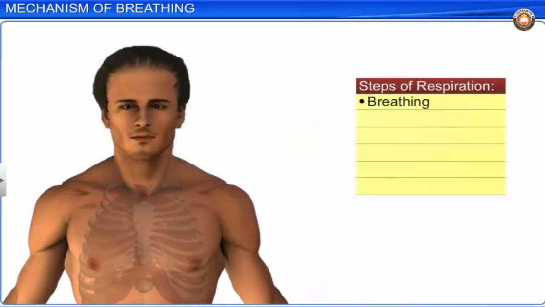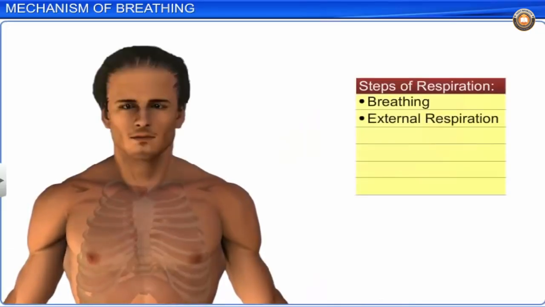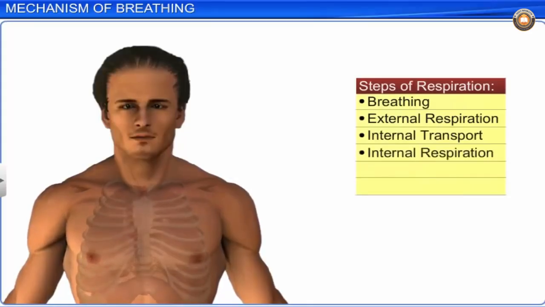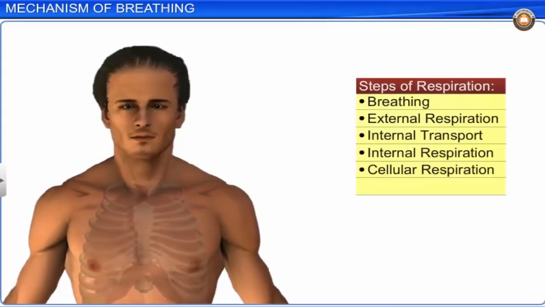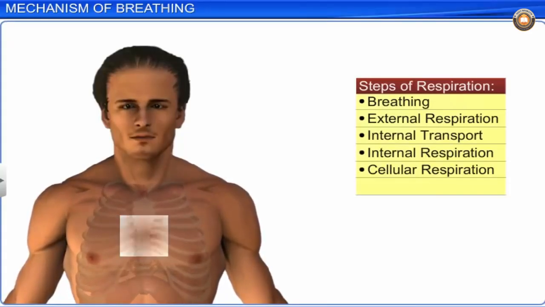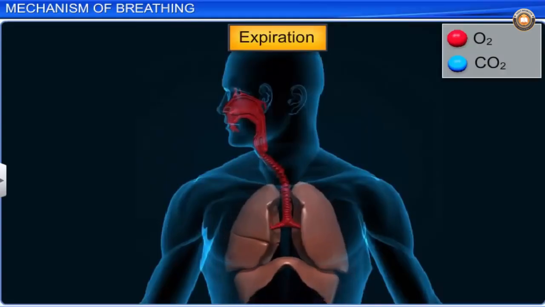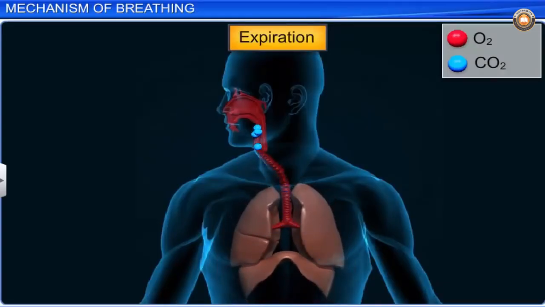Respiration involves breathing, external respiration, internal transport, internal respiration, and cellular respiration. Breathing is a two-step process. The first step, called inspiration, involves taking in air from the atmosphere inside the body, and the second step, expiration, involves releasing air from the body into the atmosphere.